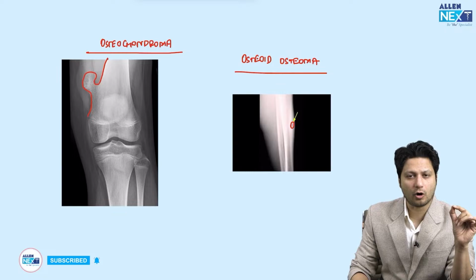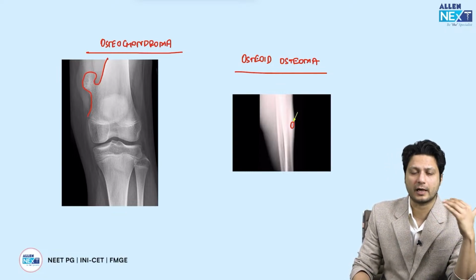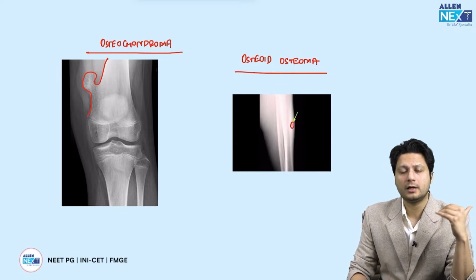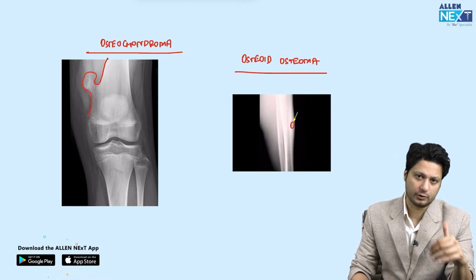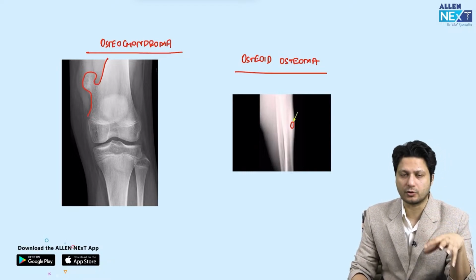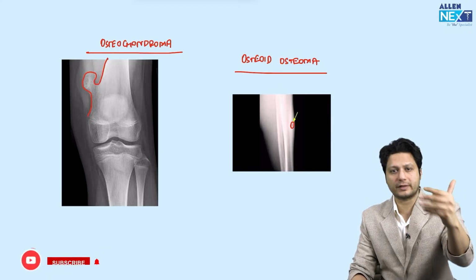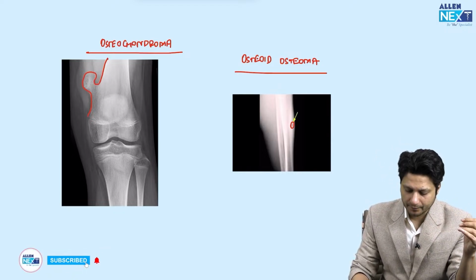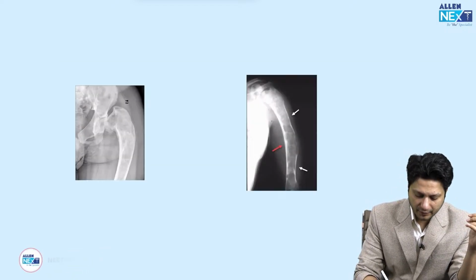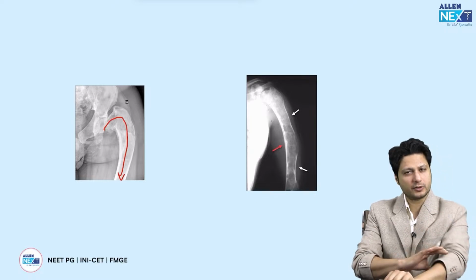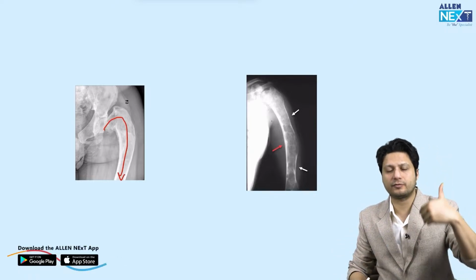They have asked the question on osteosarcoma multiple times. They have asked the question on chondroblastoma. They have asked the question on osteochondroma also this year. So, they used to ask this question on this tumor just on the basis of its identification on the X-rays, right?